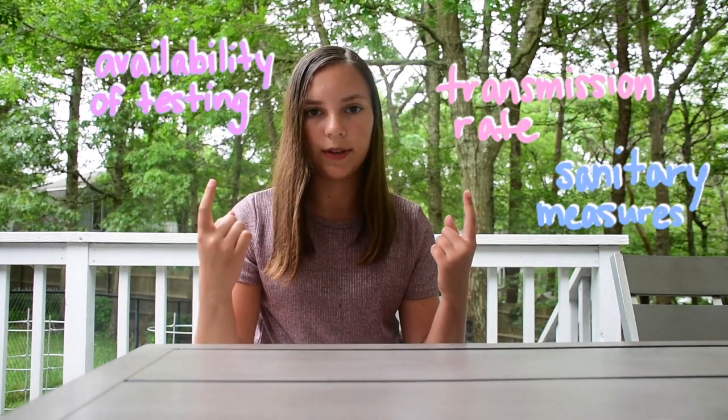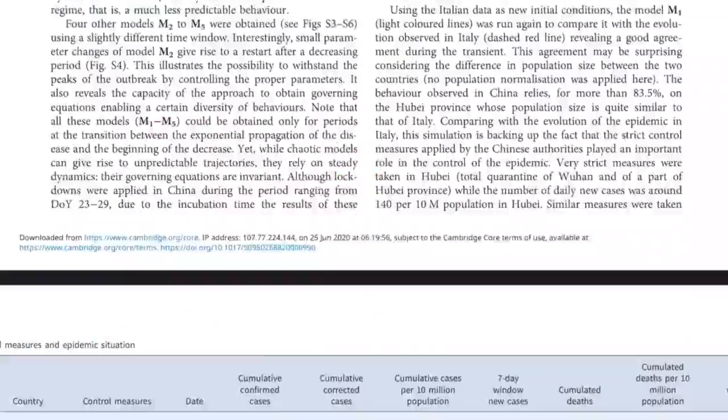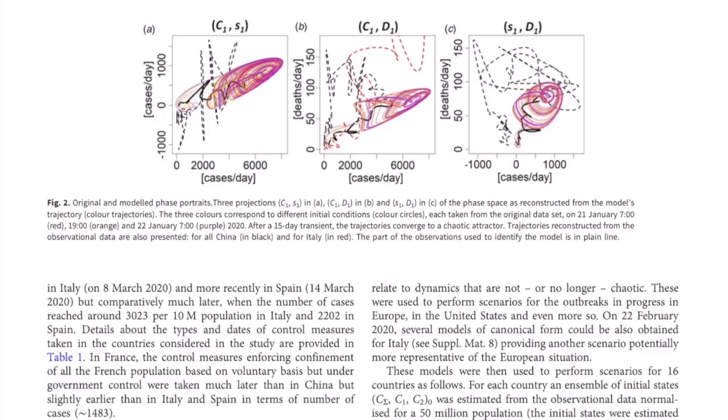So, how can we apply this to the current pandemic? The spread of the coronavirus is actually a chaotic system because it is hard to predict the outcome and it involves many complex variables such as transmission rate and the availability of tests. So, we can use existing modeling technology based on chaos theory to have a better idea of what the future holds. But we can also apply chaos theory to the coronavirus on a much smaller level.